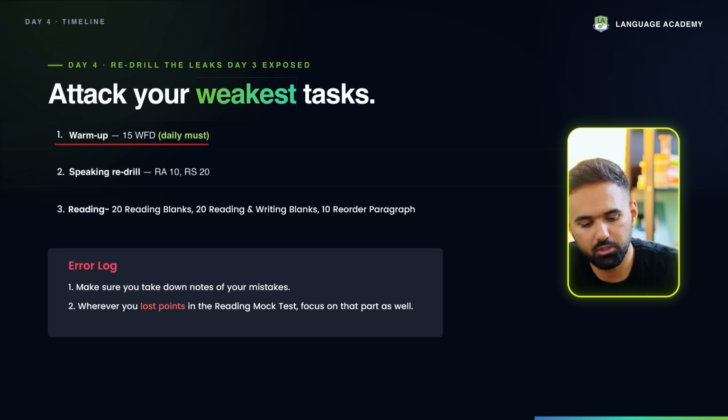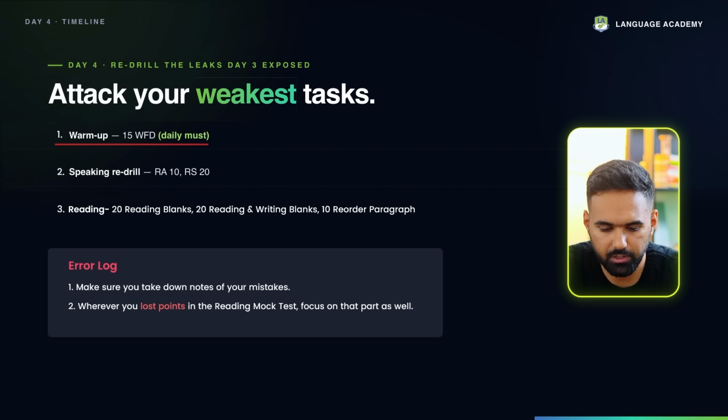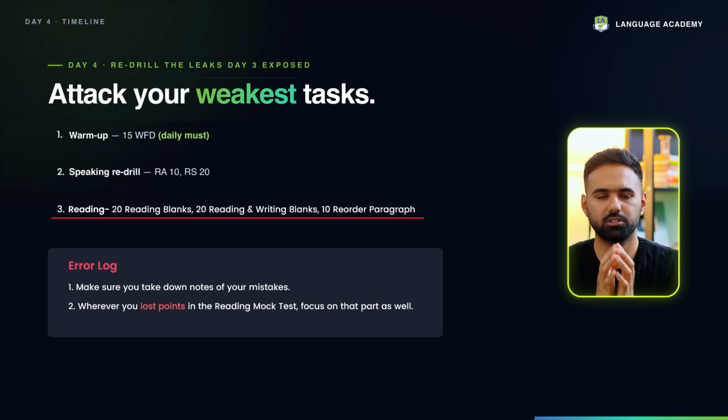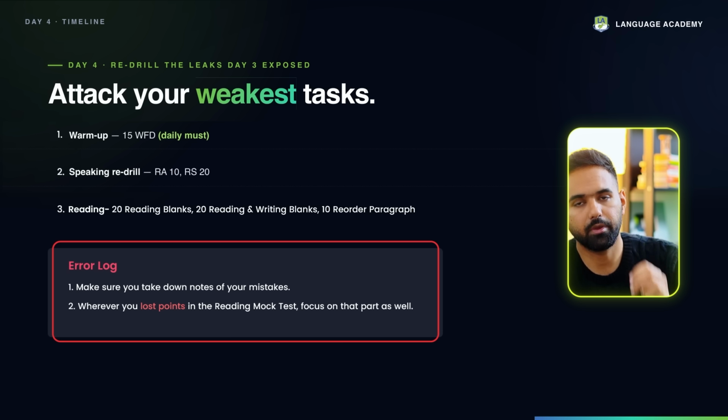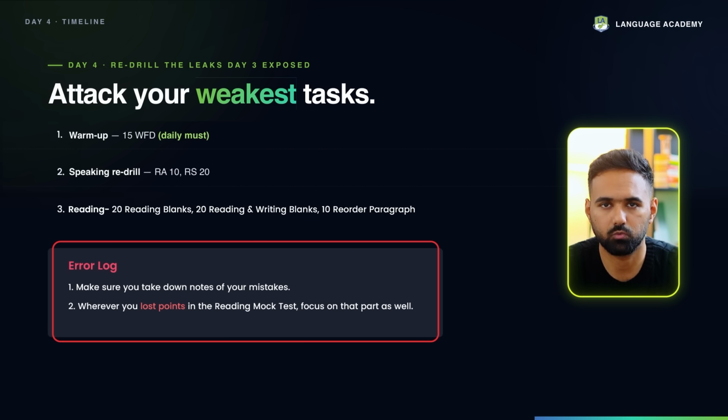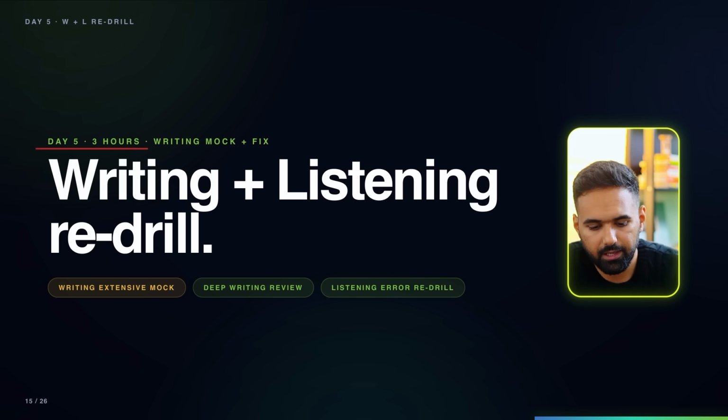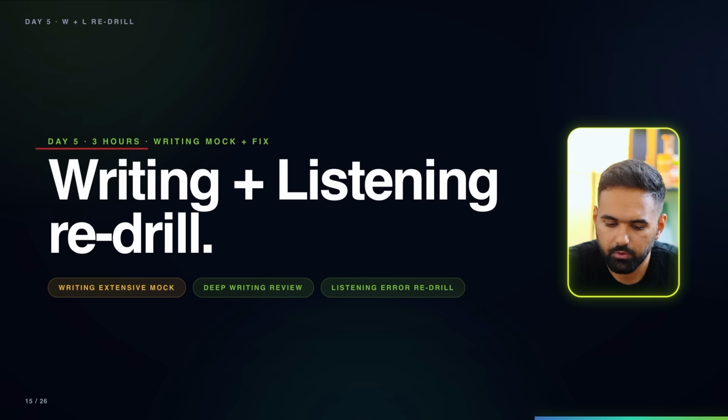All right. So you start with your warm up, 15 write from dictation, then speaking, then reading. Again, for reading, I'll suggest you 20 of both the blanks and 10 reorders. And then error log, you have to make sure you take down notes of what mistakes you made. Plus, wherever you lost points in the reading mock test, make sure you focus a bit on that part as well. All right. Then day 5 again, writing and listening Redrill.